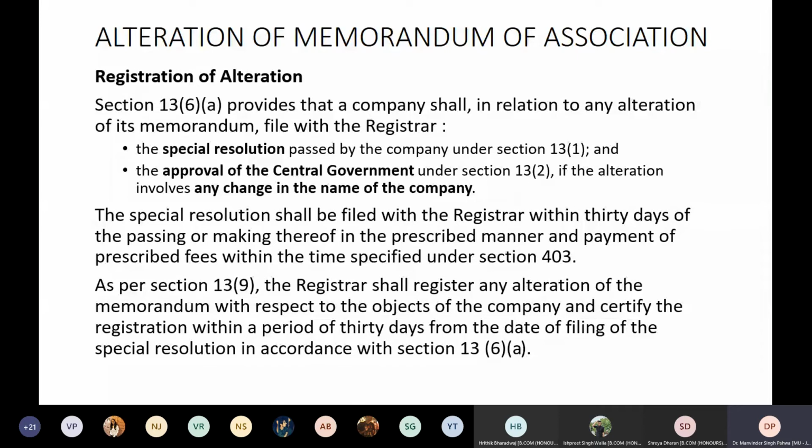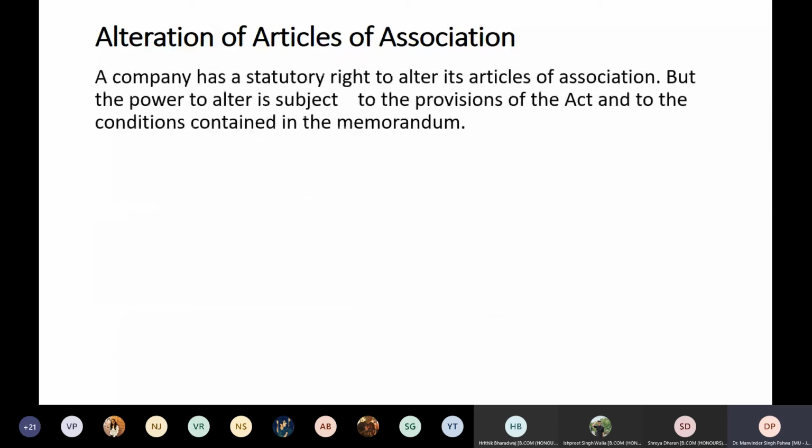So there is a last date for the registrar also, that they have to fulfill this requirement within 30 days of filing. So whenever you have taken the resolution, within 30 days you have to file it, and after your filing, the registrar will also give the clearance, whether accepted or not. So this was all about alteration in the memorandum of association.